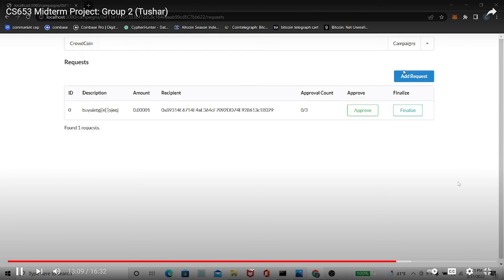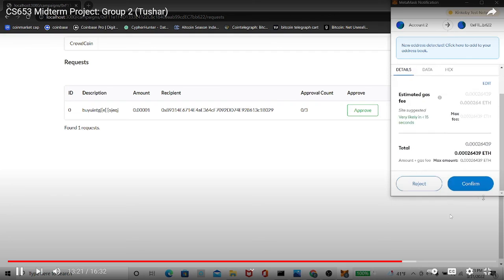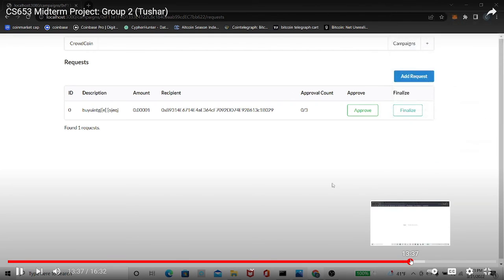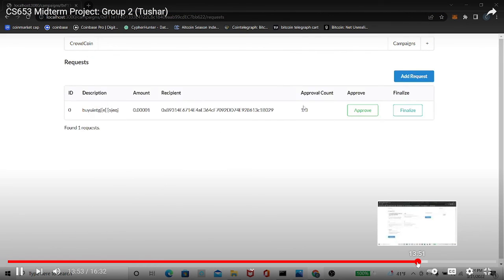Click on request. Now, as manager, remember I contributed too, so I am considered as an approver automatically. So I'm going to approve this transaction. It's going to ask me again because we are trying to change the state of a blockchain. That's why this pops up. Anytime you do that, you have to. I'm going to go back to view campaign, view request. See, now the approval is 1.